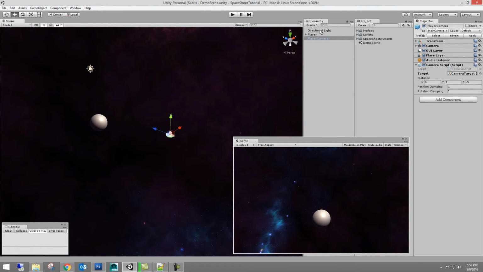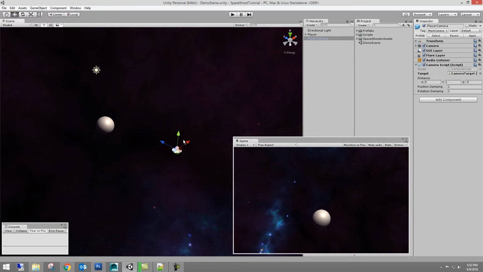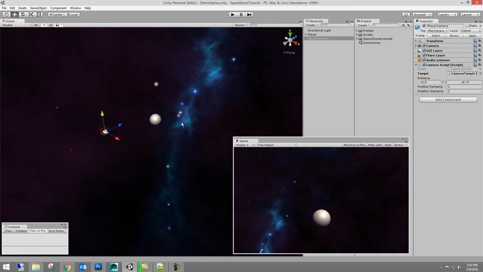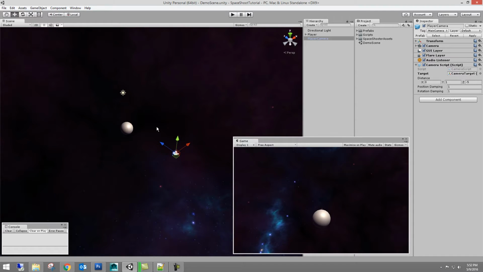Hi everyone, and welcome back to video number 2 in our Unity tutorial series, creating a 3D space shooter. In this tutorial we promise to create an infinite star field around our camera and player object, and so this will help give us depth and a sense of speed as we fly around and through the galaxy.